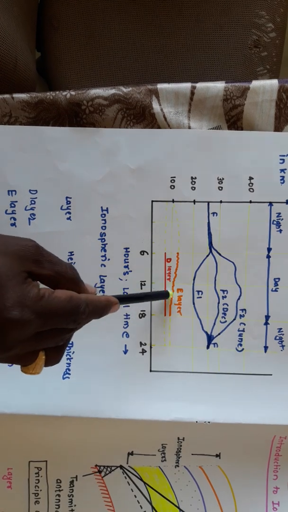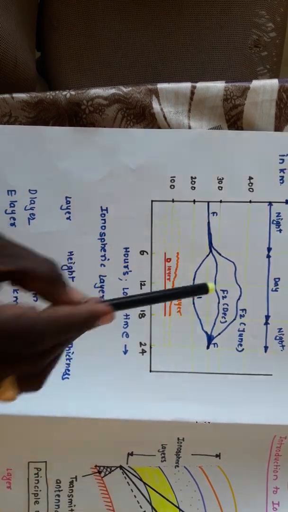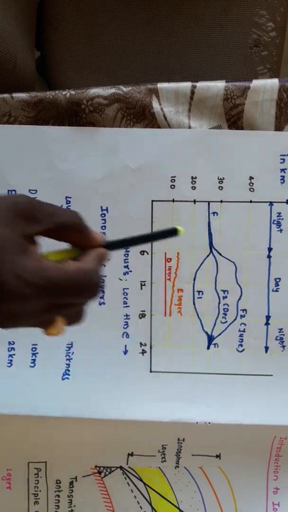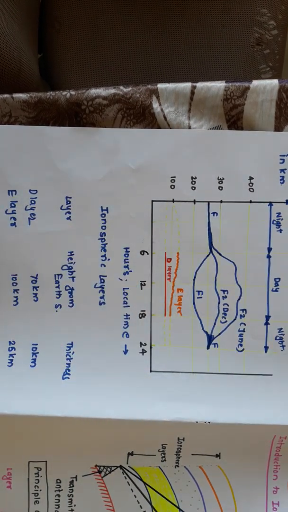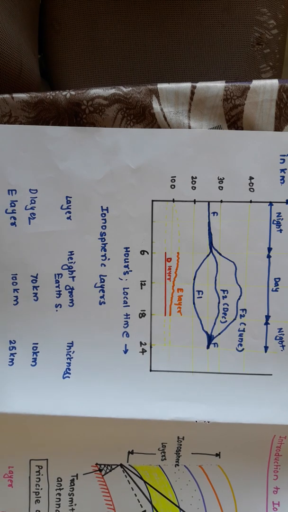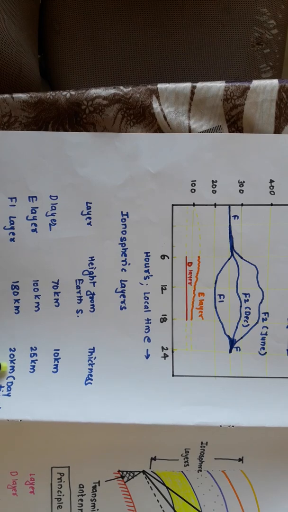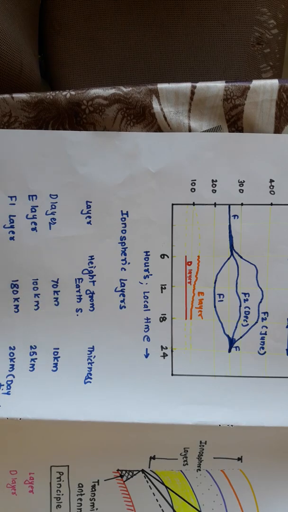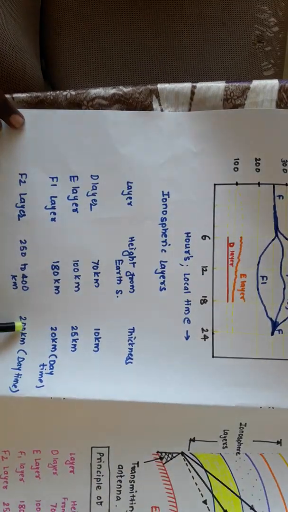Now these two layers disappear at night. Above the E layer there is the F1 layer, at a height of 180 km, with a thickness of 20 km in daytime. Above F1 there is the F2 layer, at a height of 250 to 400 km, having a thickness of 200 km in daytime.